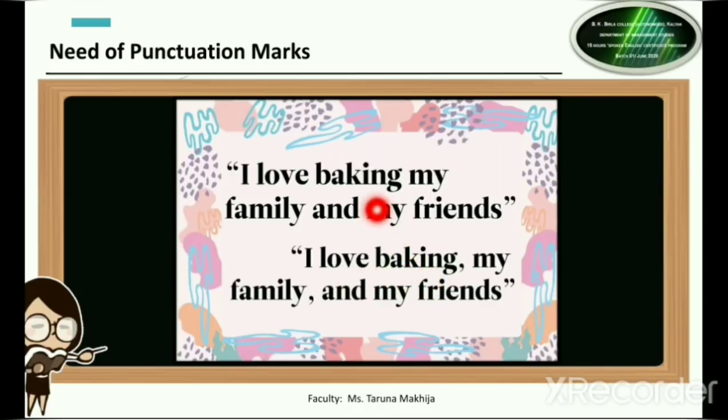This sentence made us think that this person loves to bake his or her family and loves to bake his or her friends. But if you see over here, this sentence clearly makes us understand that this person loves baking. This person also loves his or her family, and this particular person also loves his or her friends. Let us see one more example to understand it in a better way.